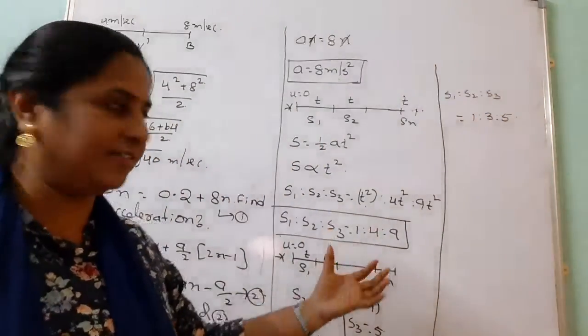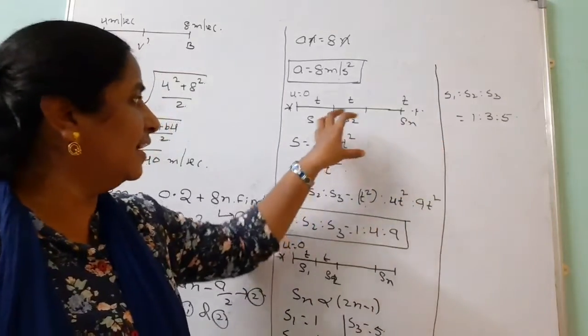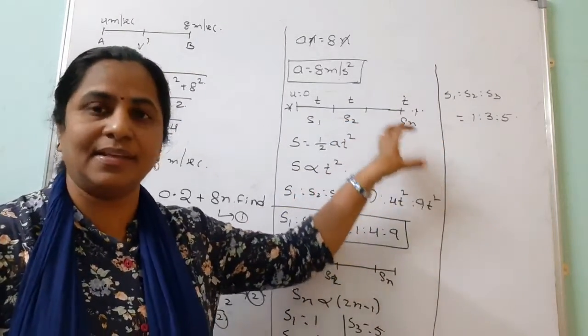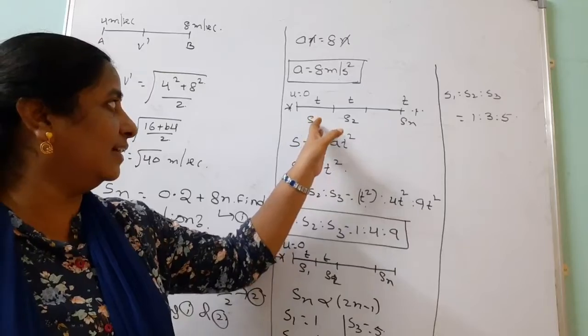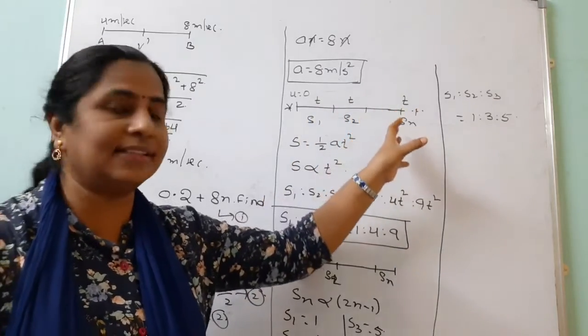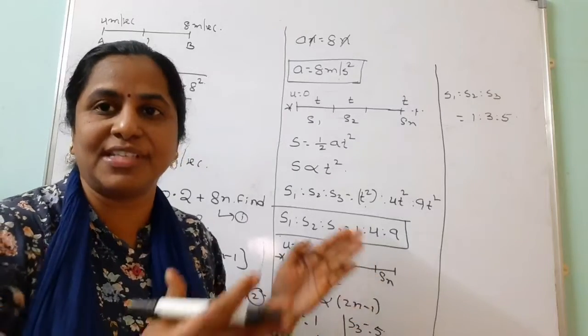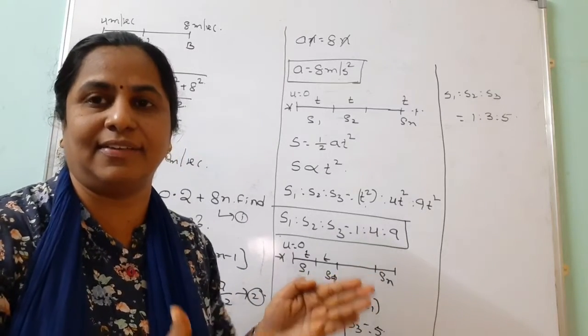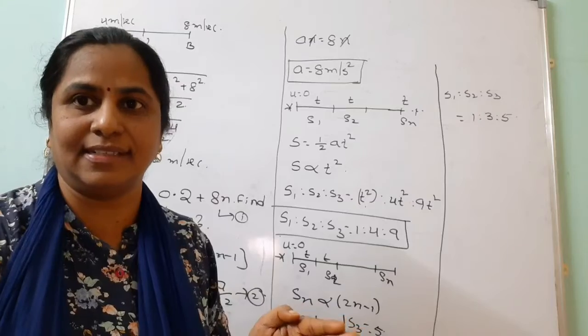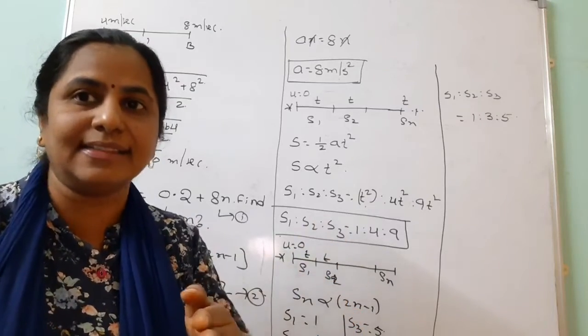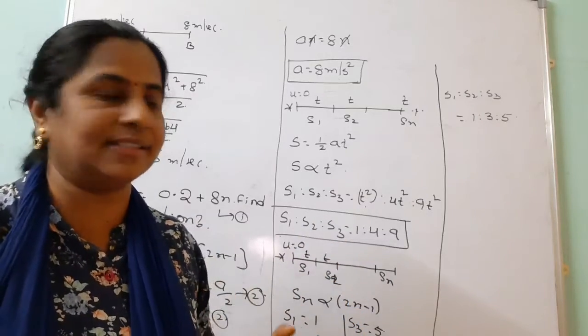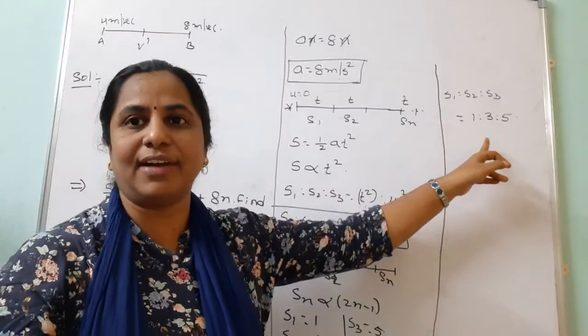I think you got the difference between these two. This is how much distance traveled in the first t seconds, in 2t seconds, like that 3t seconds we are taking. But here, in the first particular time, first second how much distance it traveled, second how much distance it travels, third one, like that nth second how much distance traveled. We can use this formula to find out the ratio.